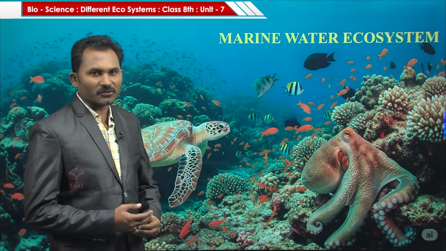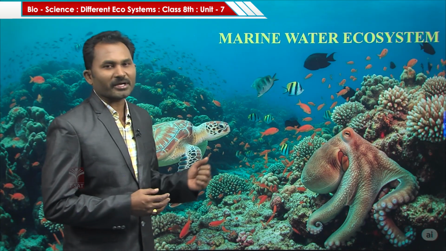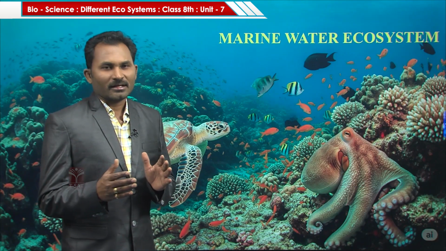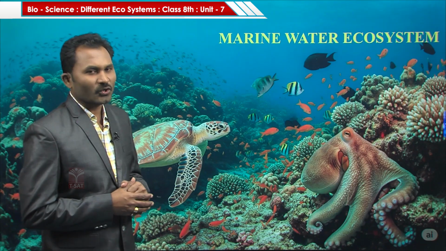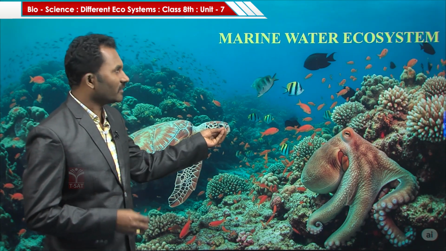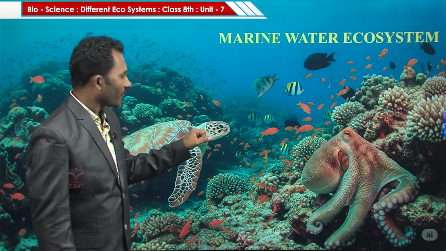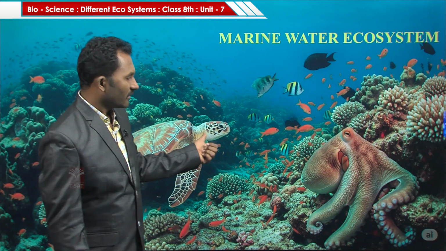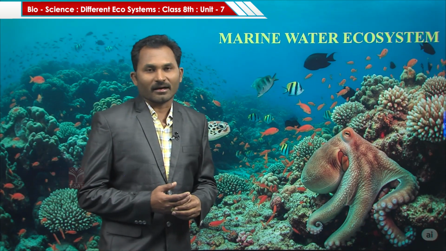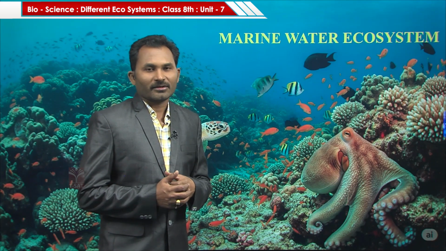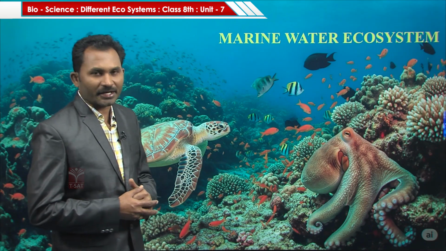Now marine water ecosystem. As you all know, marine water ecosystem includes seas and oceans. The water in the seas and oceans is salty. So the organisms which are living in the marine ecosystem have to adapt to the salt conditions. Here you can see tortoise and fishes, whales and sharks. You can see a number of big fishes in the marine water ecosystem.